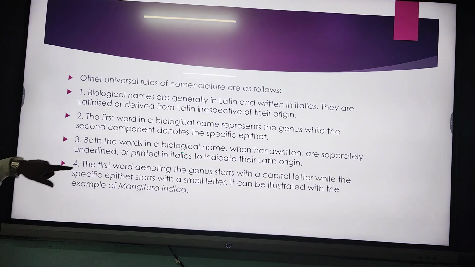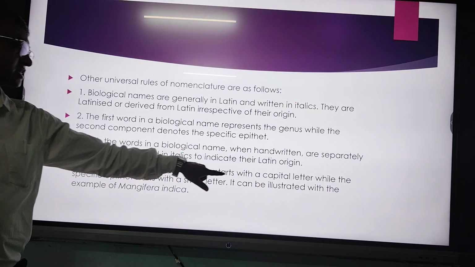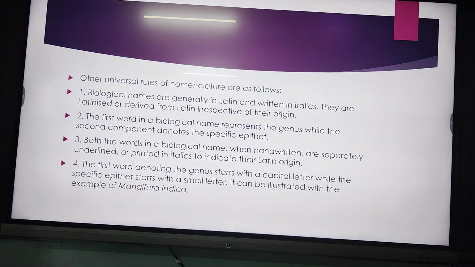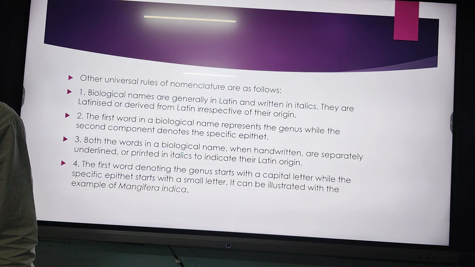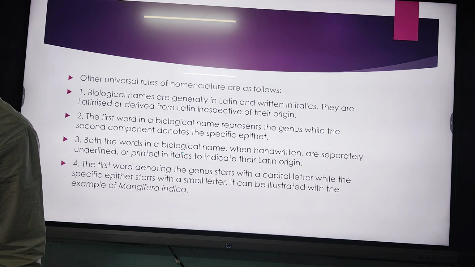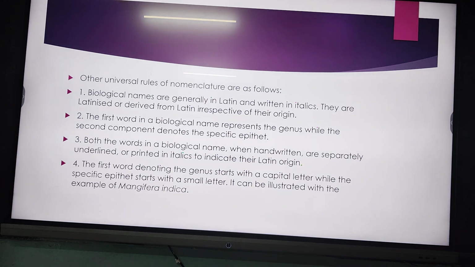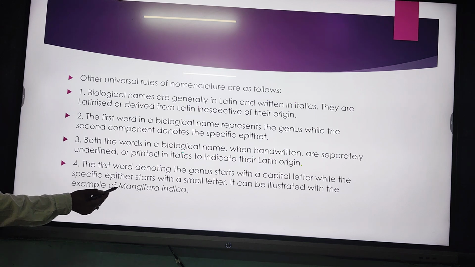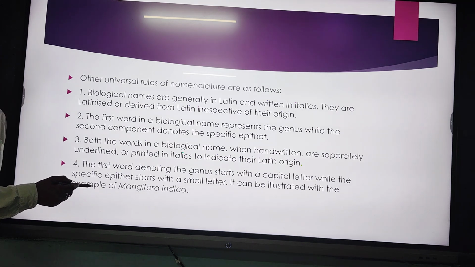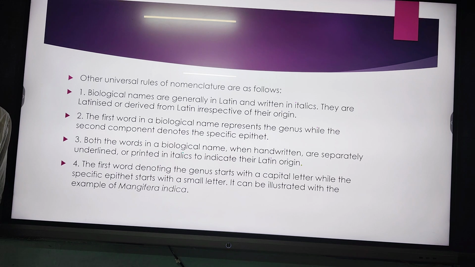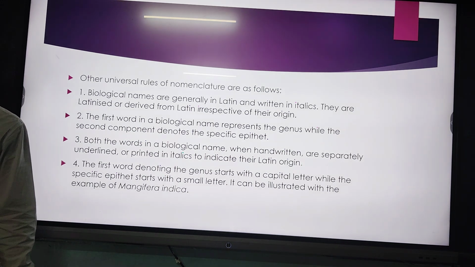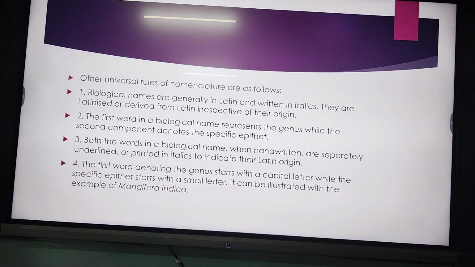Fourth, the first word denoting the genus starts with a capital letter, but the second word, the species, starts with a small letter. In this example, the M is capital, but in the second word the first letter is small. All these rules should be followed.